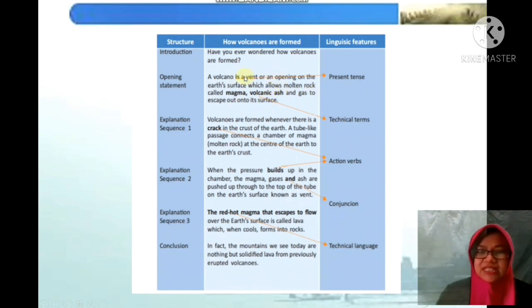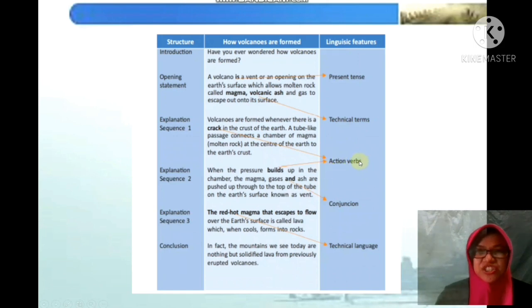Nah, is itu adalah present tense. Kemudian ada juga technical terms, bahasa-bahasa teknik, istilah teknis. Magma, volcanic ash, itu hanya kita temukan saat kita membahas tentang gunung berapi.